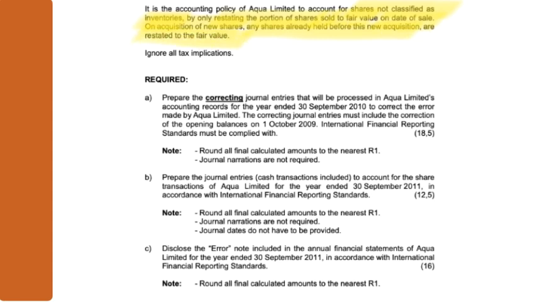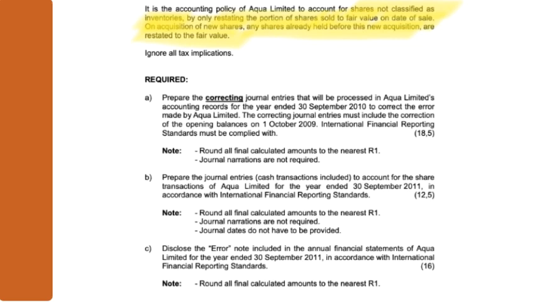So what are they telling you? They are telling you what their accounting policy is if they have share transactions in shares that they are trading with, but they don't classify them as inventories. Now, you should know from your IFRS 9 information that shares that you are trading with fall in the category at fair value through profit or loss, and that these shares initially on day one are measured at fair value.